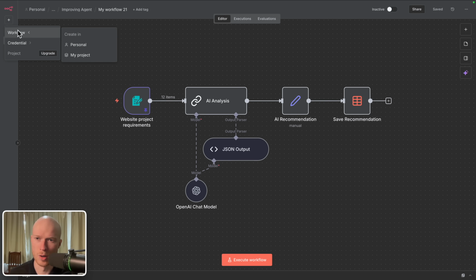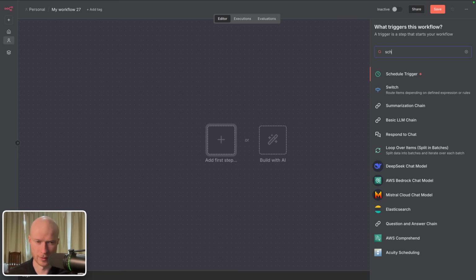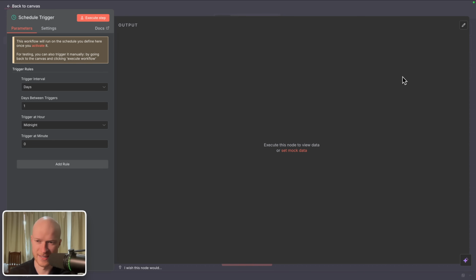and create a new workflow. And here I'm going to add a trigger, a schedule trigger, because I want to run this synchronization automation every single day. I call it every day, and the trigger interval is days, and days between trigger is 1.